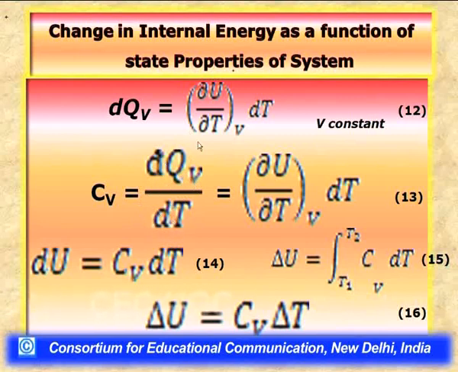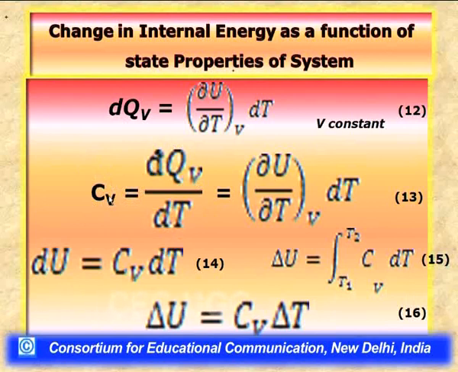If we define it a little more properly, with the denominator as unity, it is the heat involved in bringing a unit change in temperature of the system. Now this heat, if we know it, we can correlate with the heat capacity of the system. So, we can define a new concept called heat capacity.